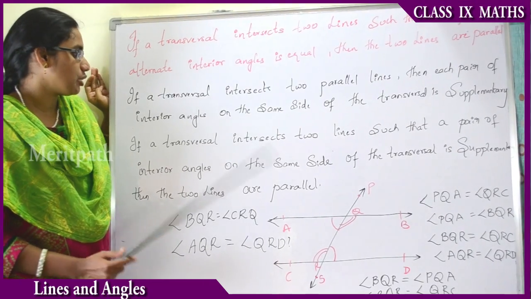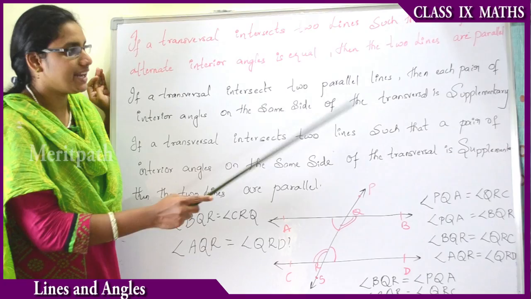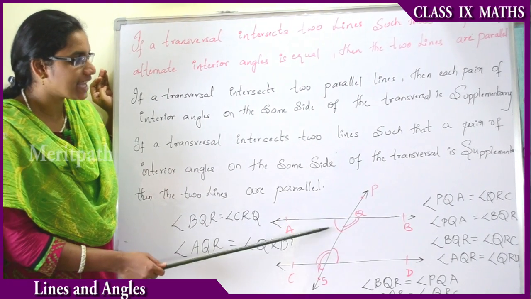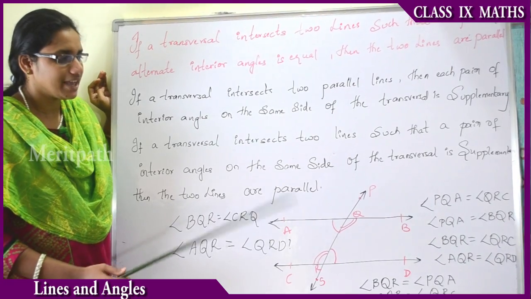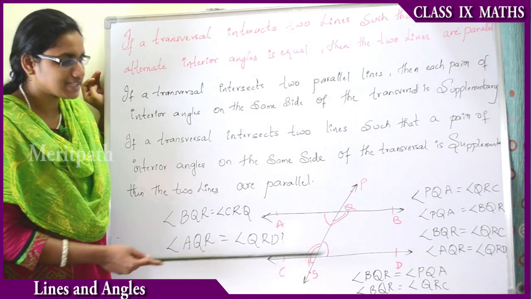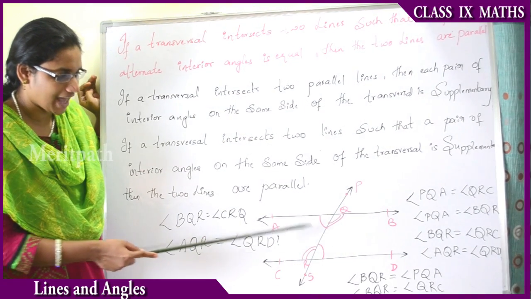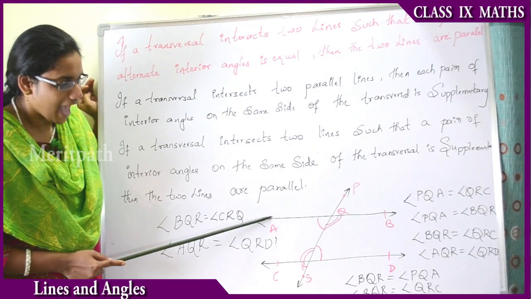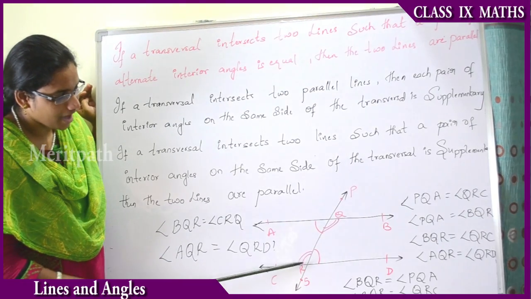Let us see one more point: if a transversal intersects two parallel lines, then each pair of interior angles on the same side of the transversal is supplementary. That means the interior angles lying on the same side of the transversal are angle AQR and angle CRQ.